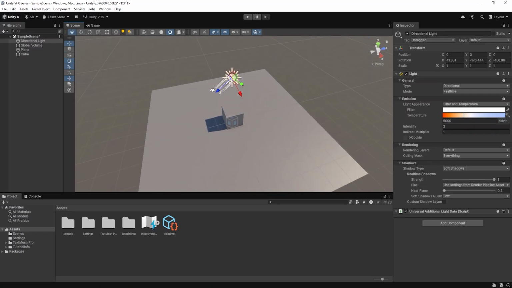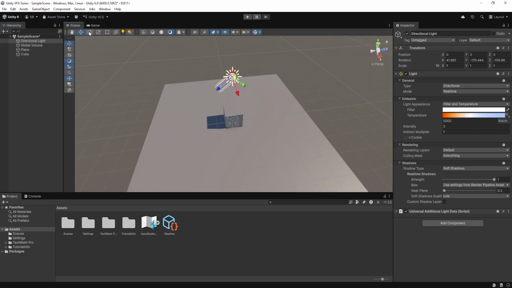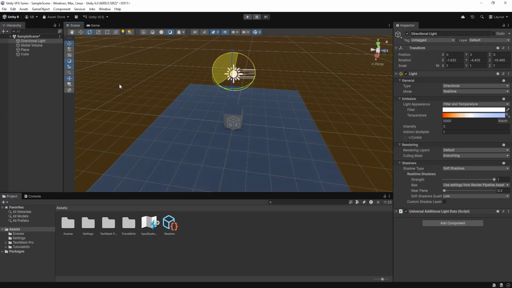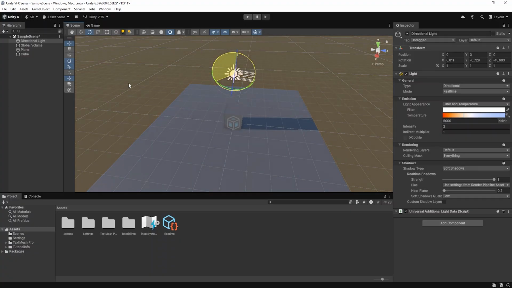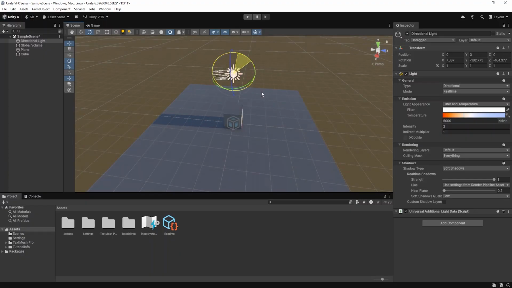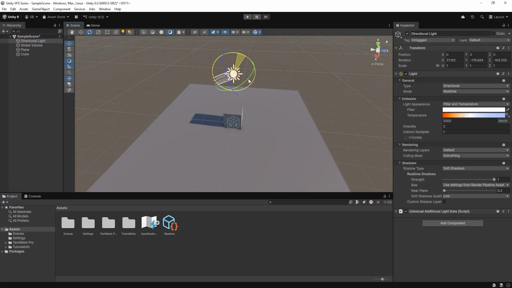If I click here for the rotate tool and rotate this, you can see it is changing. It is a day to night cycle when you rotate a directional light. Again, it is dark. So you need to understand this directional light works as a sun.